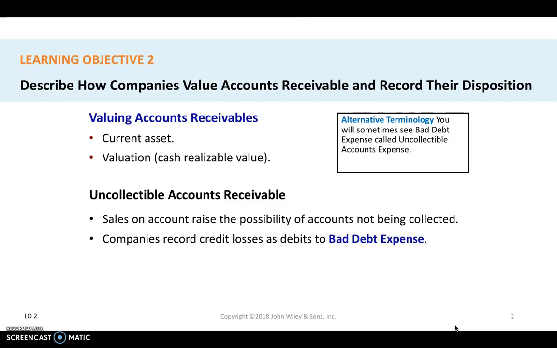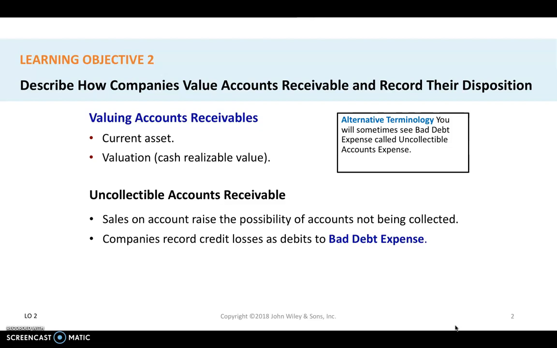Remember, for example, the recession of 2008. That was the time that a lot of companies could not afford to pay their receivables, to pay what they owed to the other companies when they purchased merchandise on account.